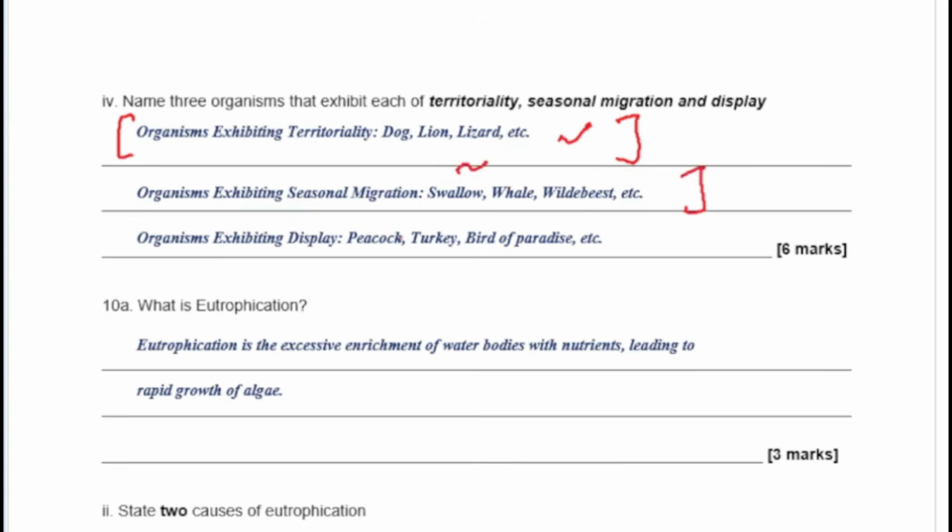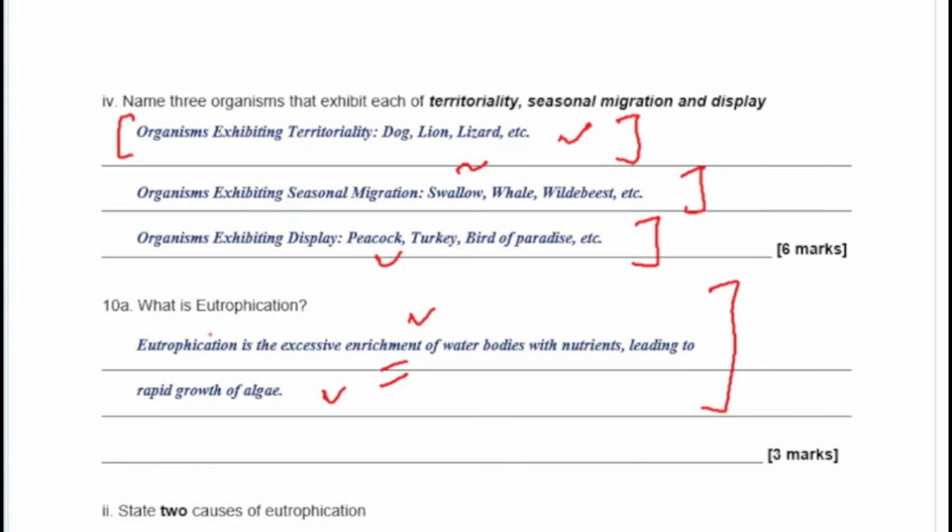Now, organisms exhibiting display, you have the peacock, the turkey, and the bird of paradise. There are other ones, but these are just the ones we listed here for you. Eutrophication is the excessive enrichment. Pay attention to this. Excessive enrichment of water bodies with nutrients, leading to rapid growth of algae.